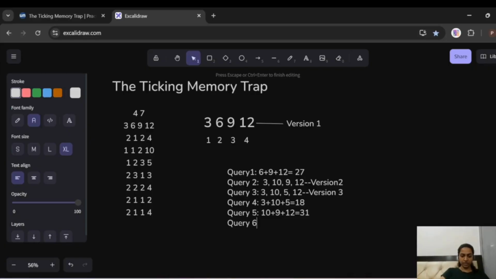Now what does our query 6 tell us? So we have done this, we have done this. Query 6 tells us that we have to again add. Now this time we have to add in version 1, which is this one.